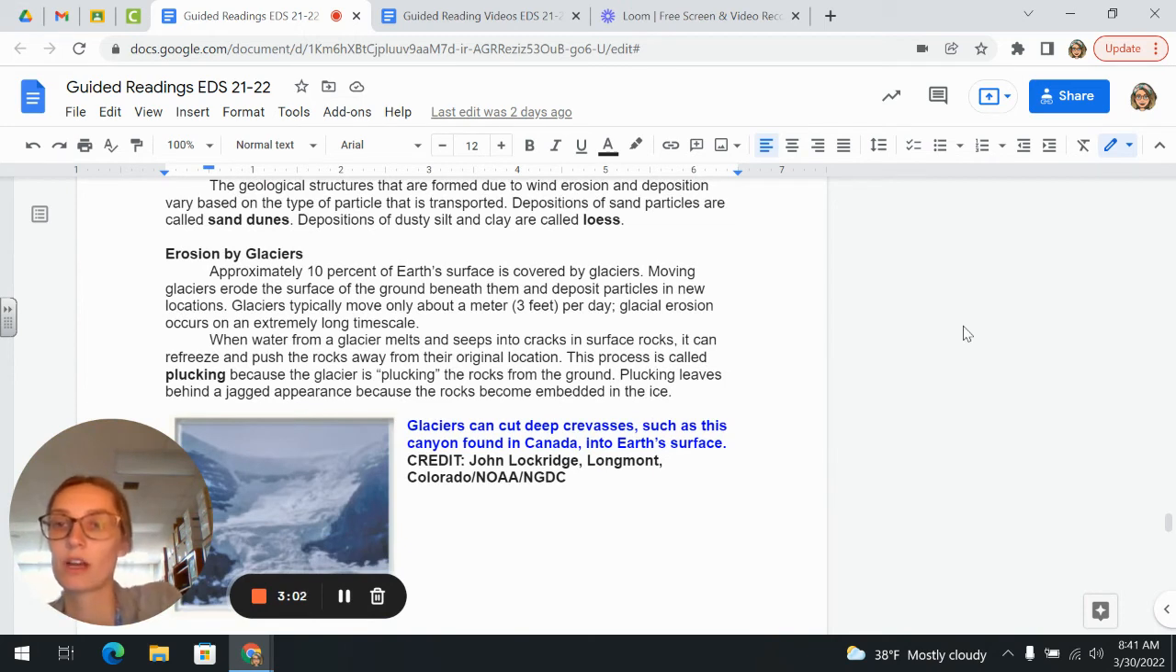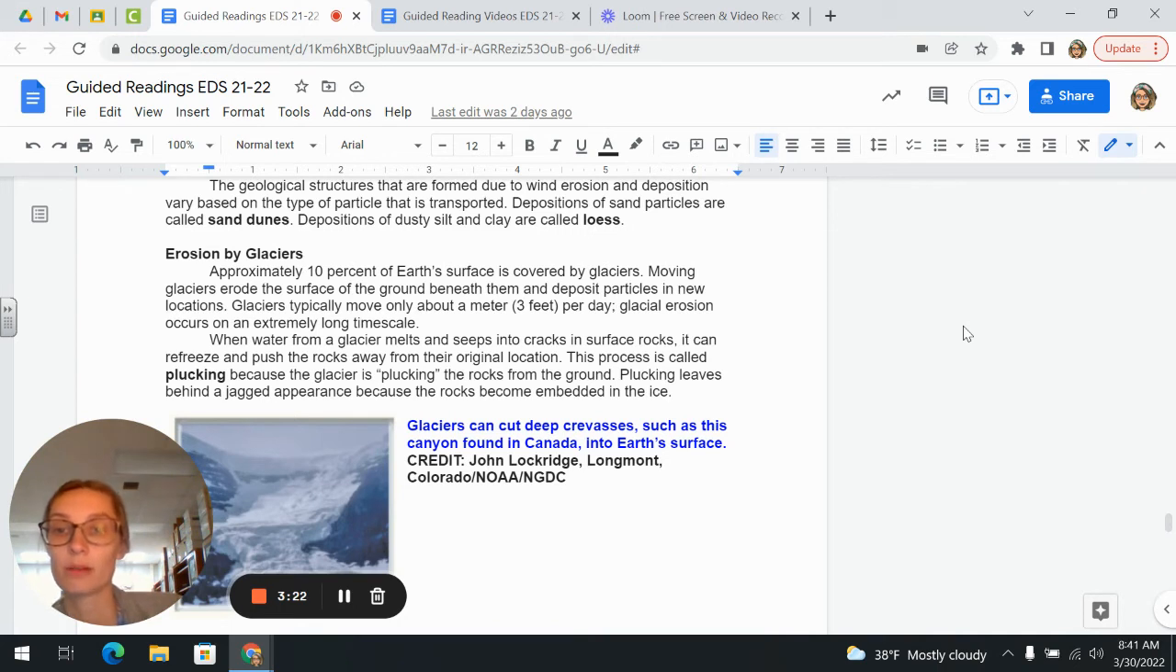Erosion by glaciers. Approximately 10% of Earth's surface is covered by glaciers. Moving glaciers erode the surface of the ground beneath them and deposit particles in new locations. Glaciers typically move only about a meter or 3 feet per day. Glacial erosion occurs on an extremely long time scale.